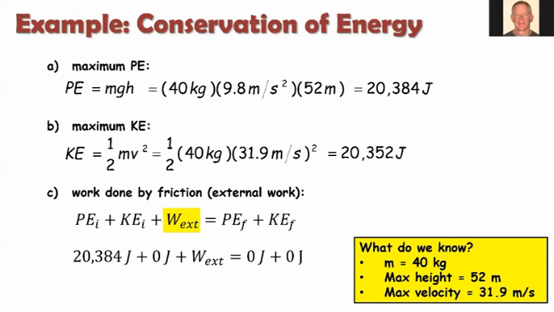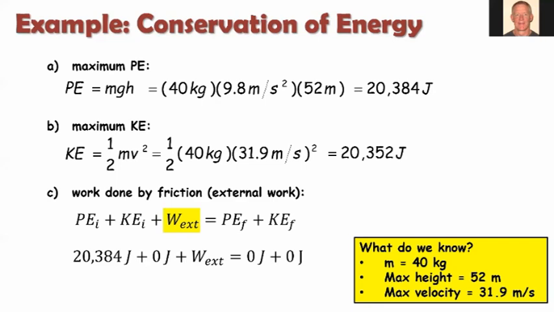So we put in 20,384 joules for that. The kinetic energy at the top of the hill under the initial conditions was 0, right? He was at rest. He had not started sliding down the hill yet. Plus the work equals, and then at the final conditions, right? He's at the bottom of the hill, so potential energy is 0, and he comes to rest. So the kinetic energy is 0.